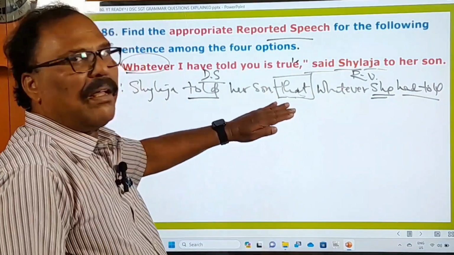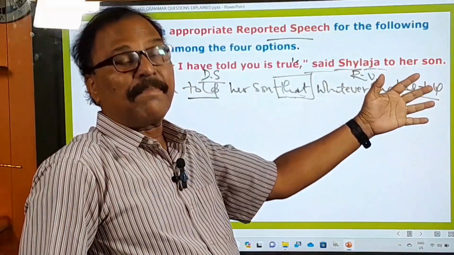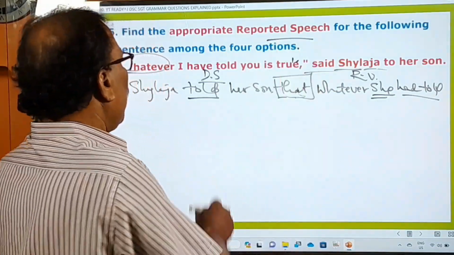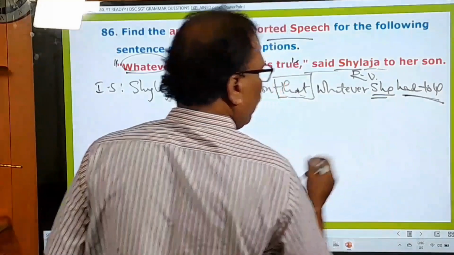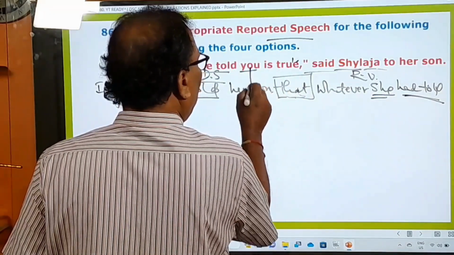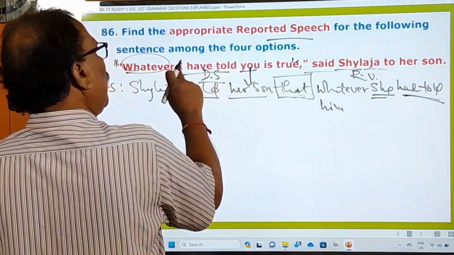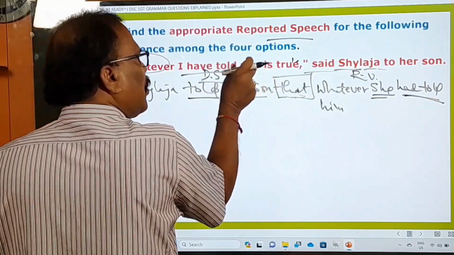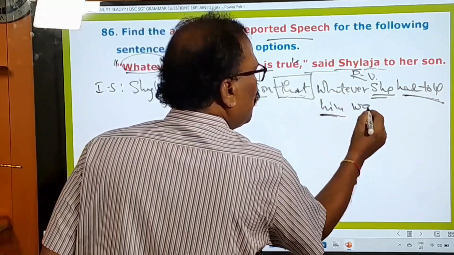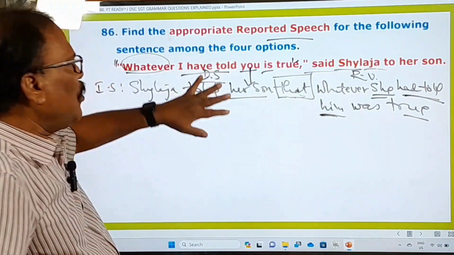And there is a rule while changing the direct speech into indirect speech, all the present tenses of the direct speech must be changed into the relevant past tenses. That's why this present perfect tense is changed into past perfect tense, right? And here, you means who? Her son. That's why you have to say him. Whatever I have told you, when you turn this you into son, then it becomes him. And is must be turned into was. And that is true. So this is how we have to change this sentence into the reported speech.